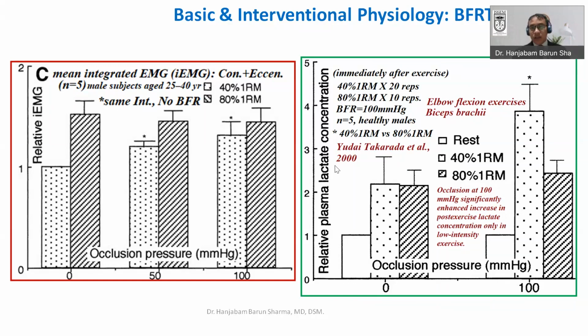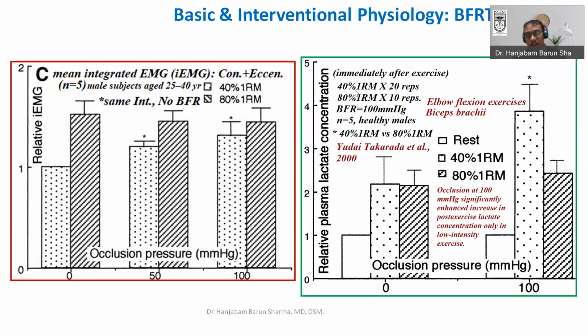And because of that, what is happening? There is an accumulation of metabolites, and fatigue is induced very early. And here you can see, just by noting down this graph, this is the relative plasma lactate concentration. This is done in healthy males, and blood flow restriction is applied at 100 millimeters of mercury.